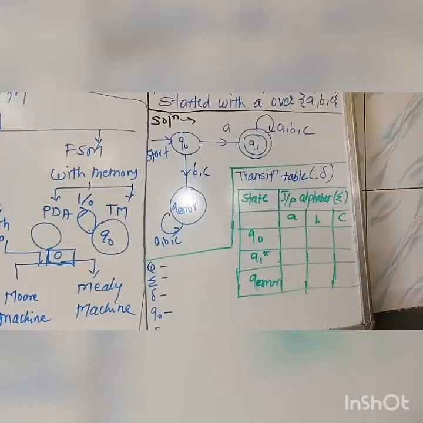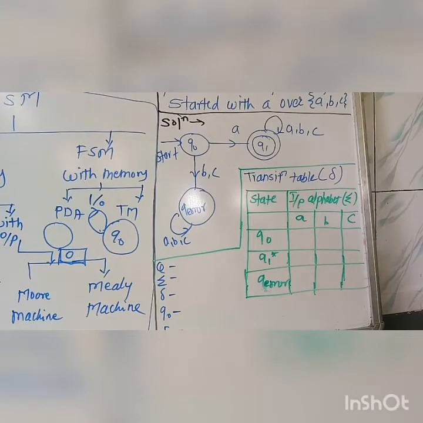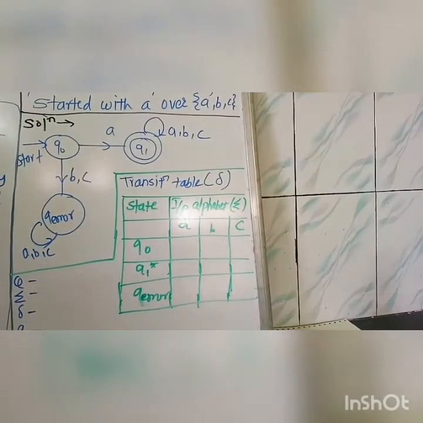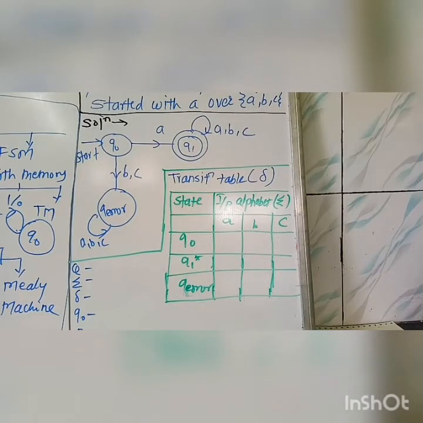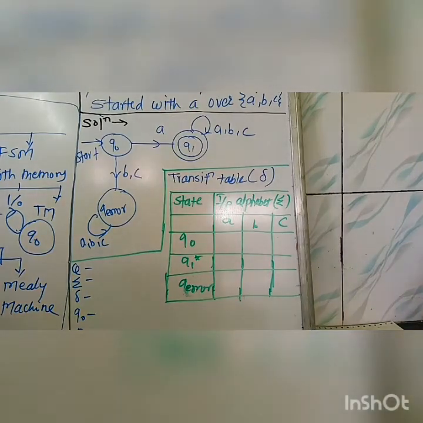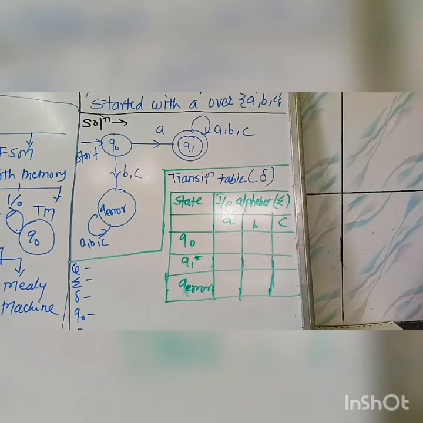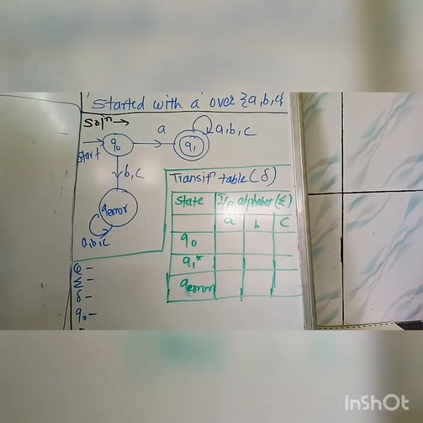First of all, see that this DFA is titled: a DFA which accepts strings starting with A over the alphabet A, B, C. This means you have to draw a DFA for a machine that only accepts strings over A, B, C such that the string starts with A. The first step in solving any DFA is to design the possible combinations of strings for which you want to design the DFA.